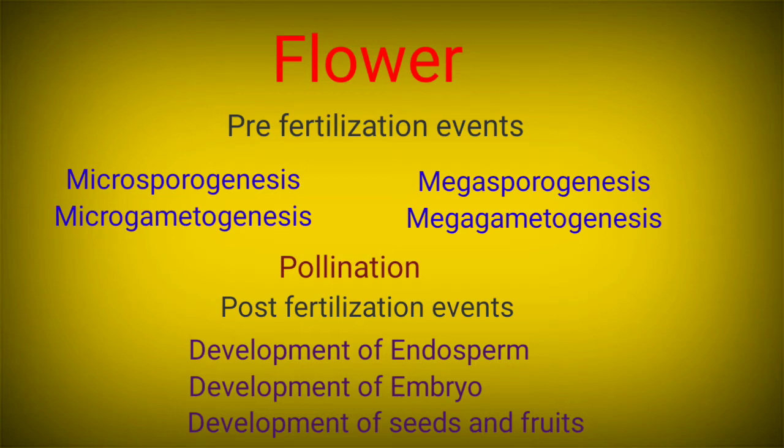Then comes the post-fertilization event. During the post-fertilization event, we see four major changes: the development of the endosperm, which is the formation of the nutritive tissue; the development of the embryo, that is when the zygote develops into the embryo which holds the new plant body; and finally the development of the seed and fruits. Seeds are the mature state of an ovule, and fruit is the mature state of an ovary. So this is what we have discussed till now.